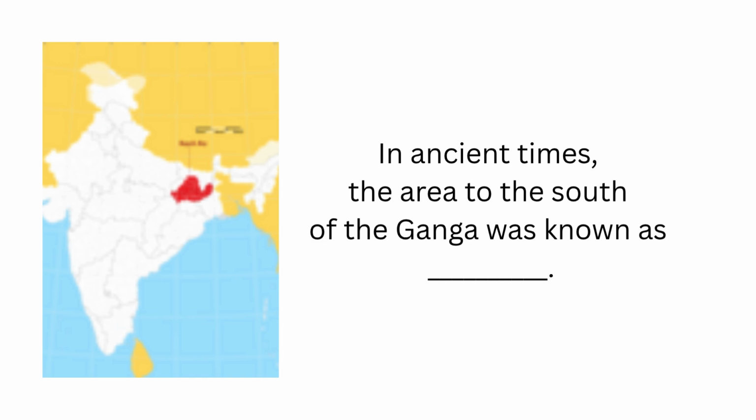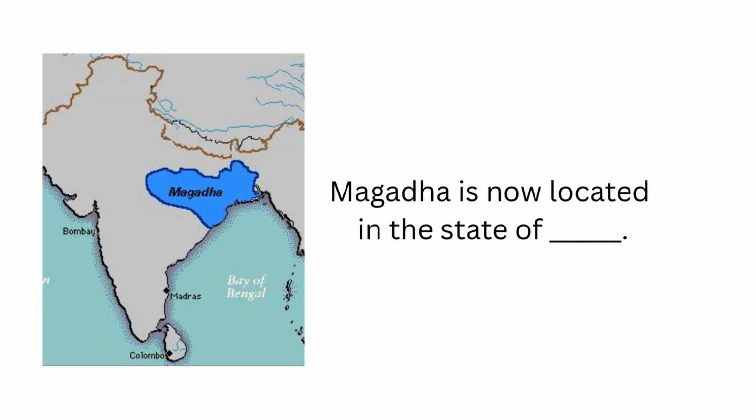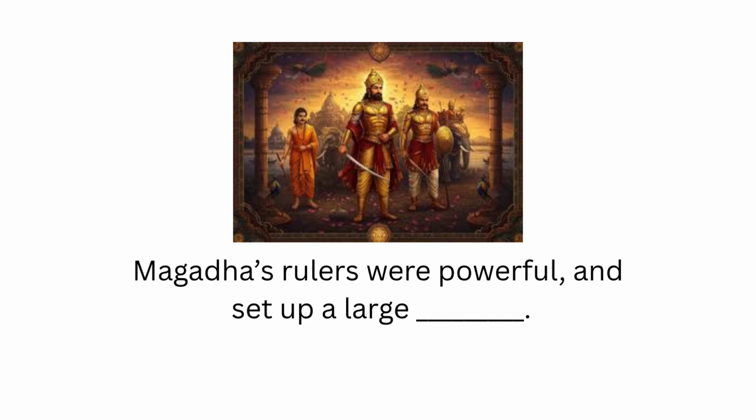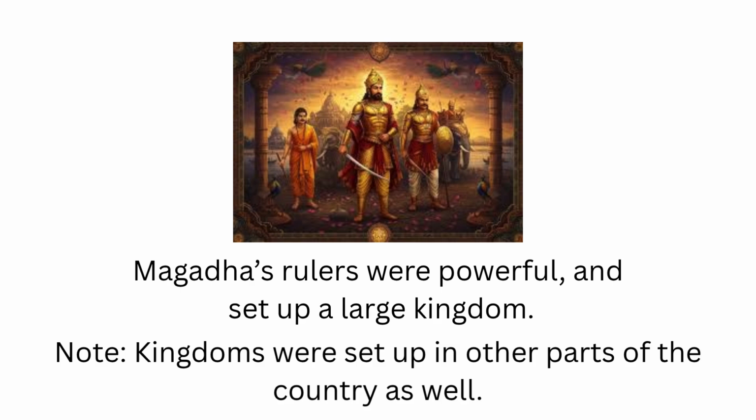In ancient times, the area to the south of the Ganga was known as blank. Answer: Magadha. Magadha is now located in the state of blank. Answer: Bihar. Magadha's rulers were powerful and set up a large blank. Answer: kingdom. Note, kingdoms were set up in other parts of the country as well.